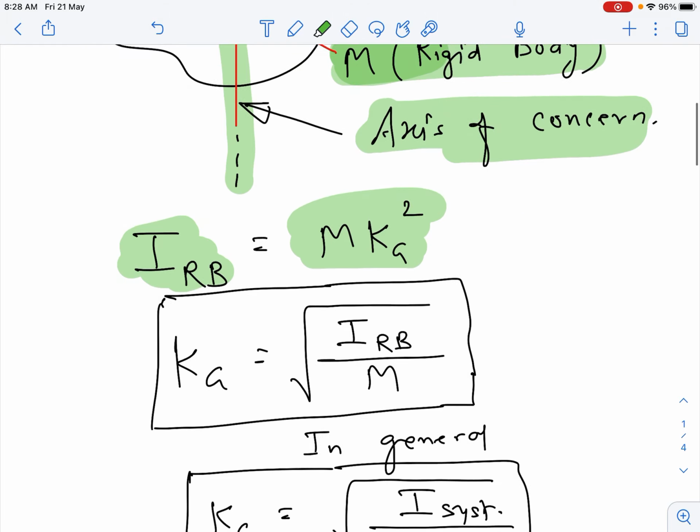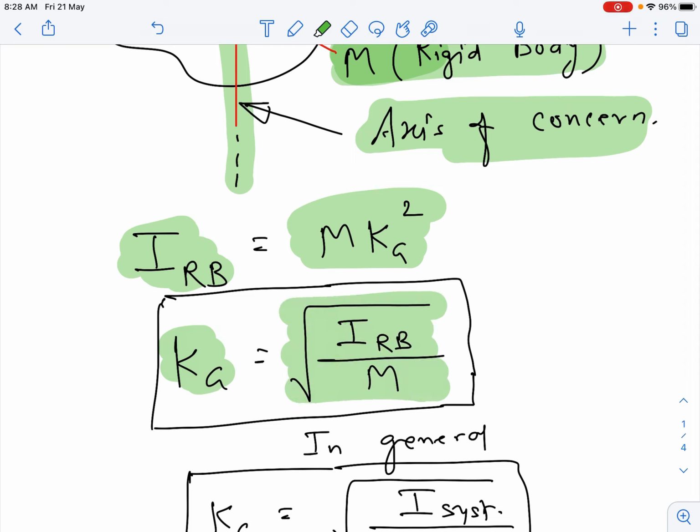So in very simple words, if you would like to go for the formula, then understand that the radius of gyration is the square root of the moment of inertia of the rigid body over the mass of the rigid body.